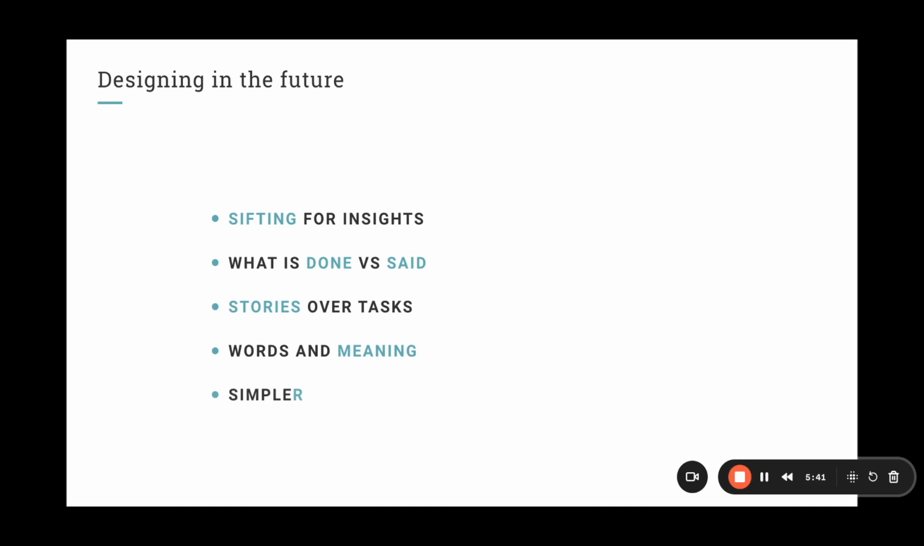A few things that I learned that would help improve designing in the future for myself are finding the artful way of sifting through data for insights, focusing on what a user does in a test more than what they say they would want, stories over tasks, and fine-tuning those words that would help a user engage in a user flow that is more intuitive. And if you think it's simple, make it simpler.